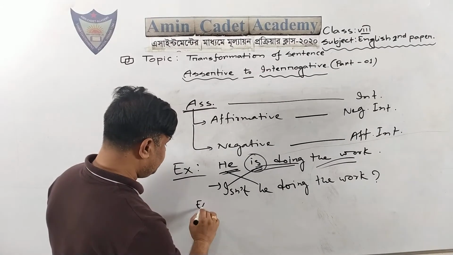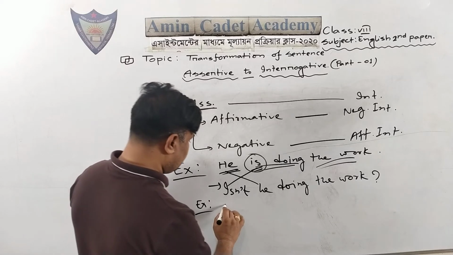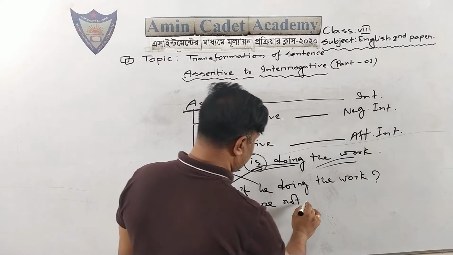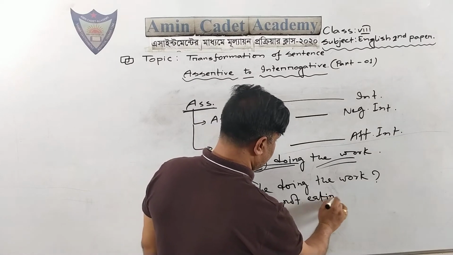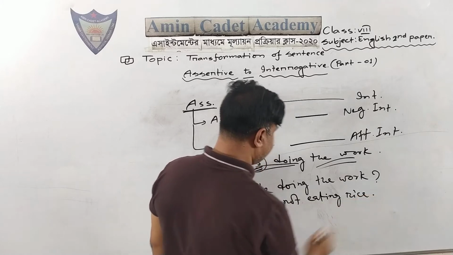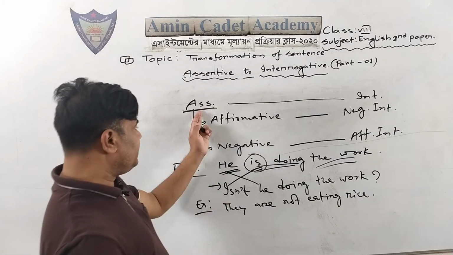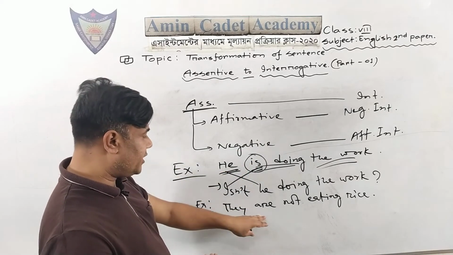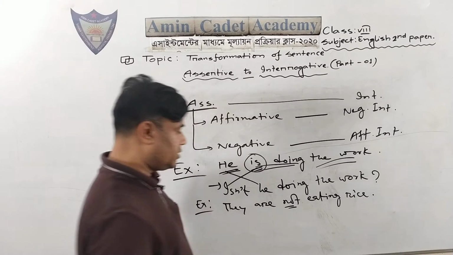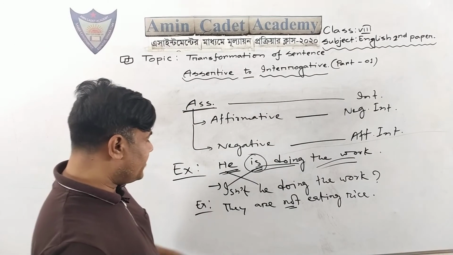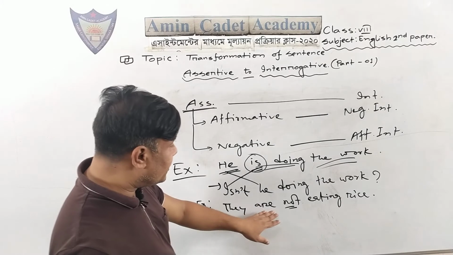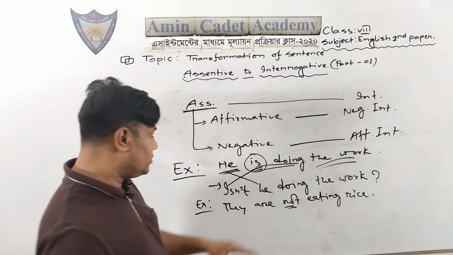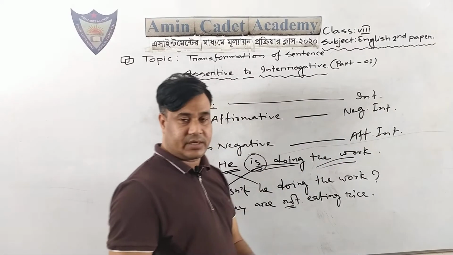Then another example, they are not eating rice. This is an assertive sentence, but this assertive sentence is in negative form, because here is not. Then how will you transform this negative sentence into interrogative sentence? You have to do affirmative interrogative.